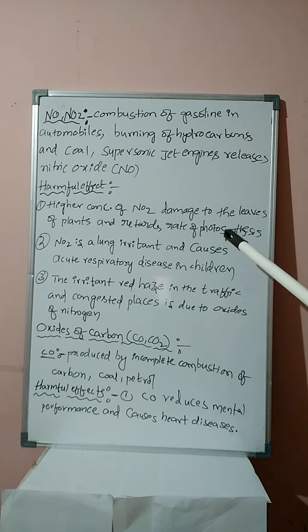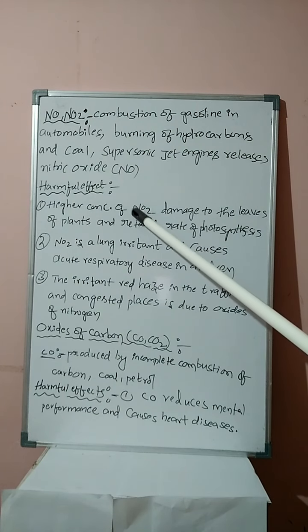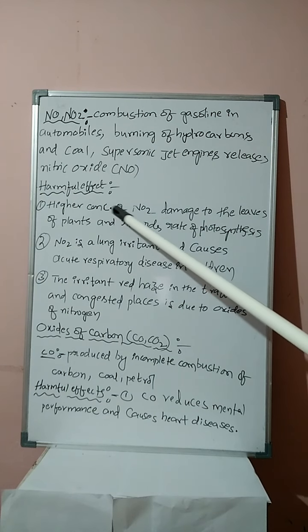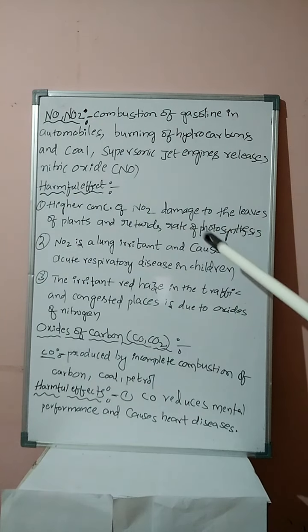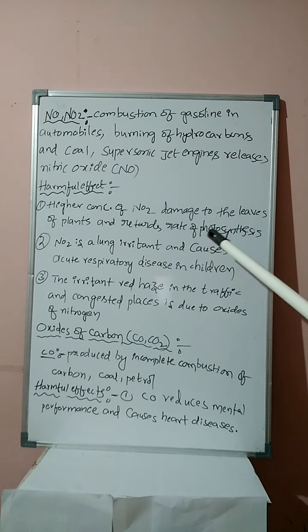The rate of photosynthesis is retarded due to which of the following environmental pollutants? Higher concentration of NO2, lower concentration of NO2, or moderate concentration of NO2, like that they will give. Due to higher concentration of NO2, leaves of the plants are damaged and the rate of photosynthesis is retarded. Concentrate more on this one, students.